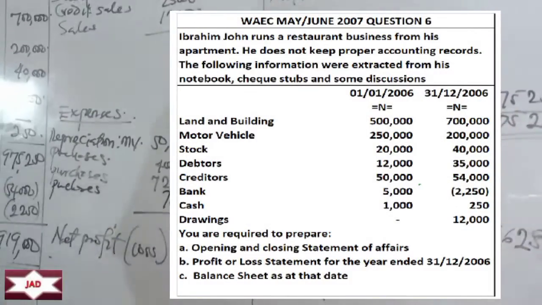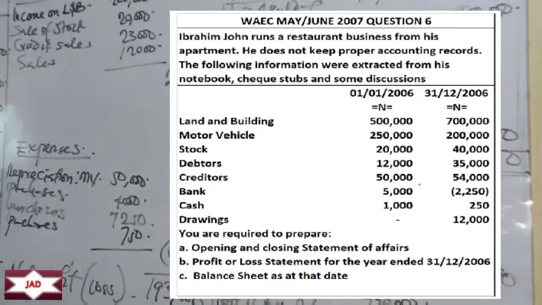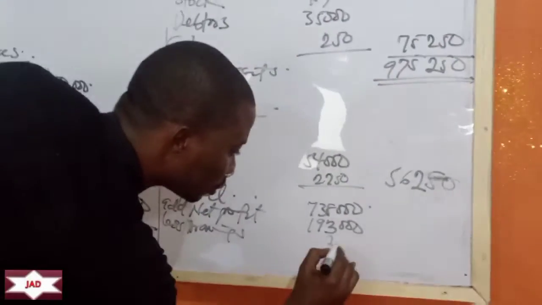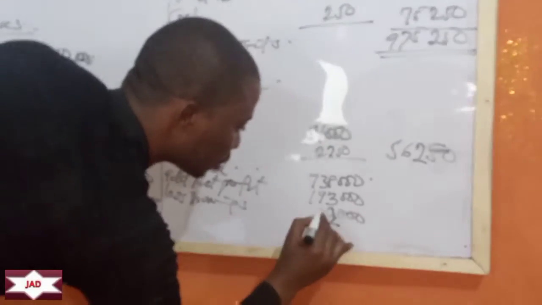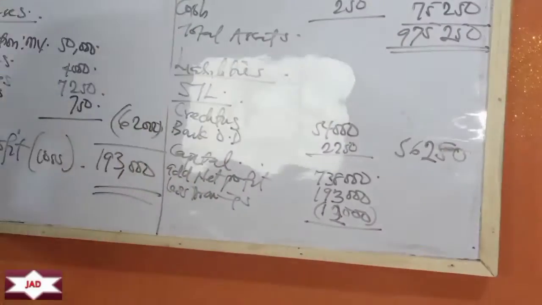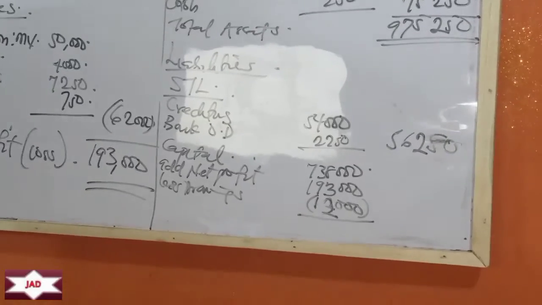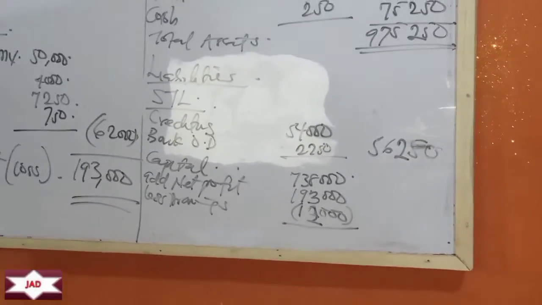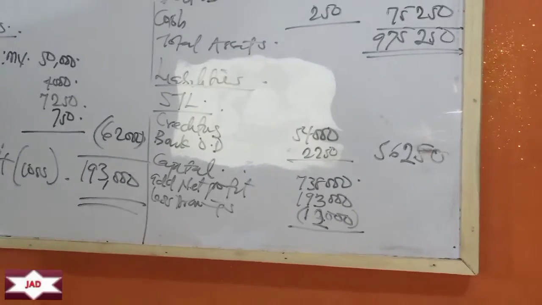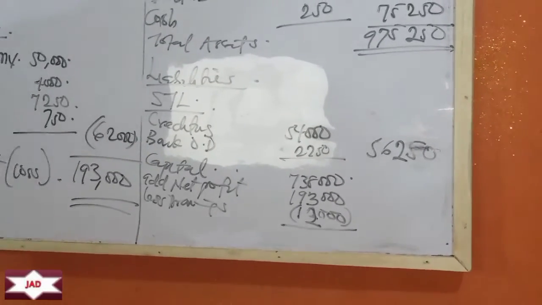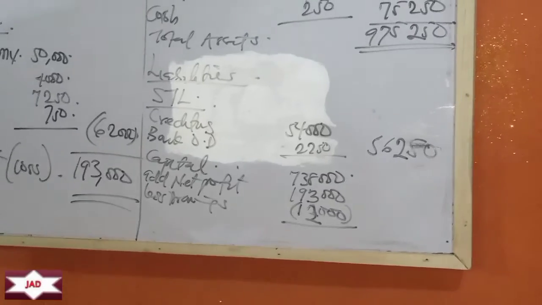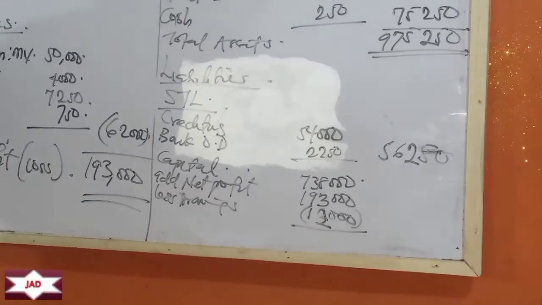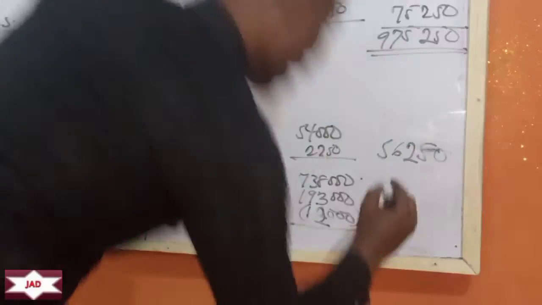Drawing in the question is 12,000. So let's less drawings, 12,000. If you use the calculator there, what will you have? We have 738,000 plus 193,000 minus 12,000. So that's 919,000.